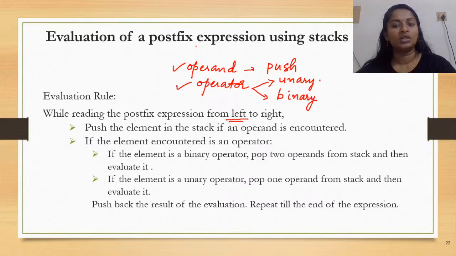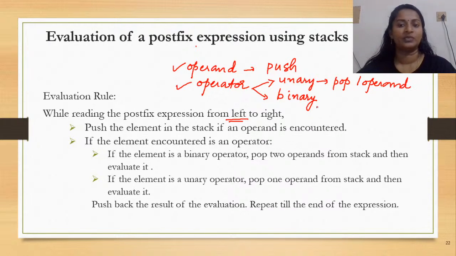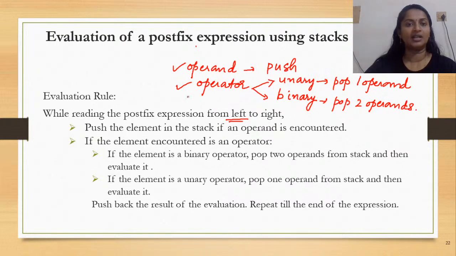If it is a unary operator, I would pop just one operand from the stack. If it is a binary operator, I would pop two operands from the stack. Is the idea clear? If it is an operand or operator, what is the action to be taken? The action is nothing but either pushing to the stack or popping or deleting from the stack.